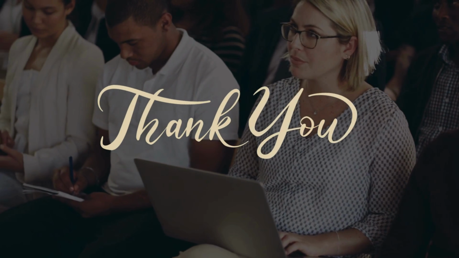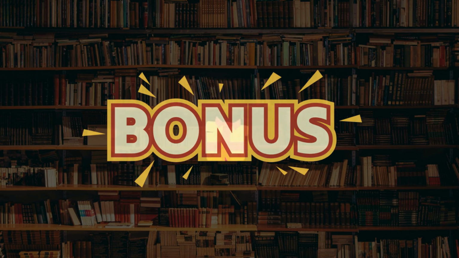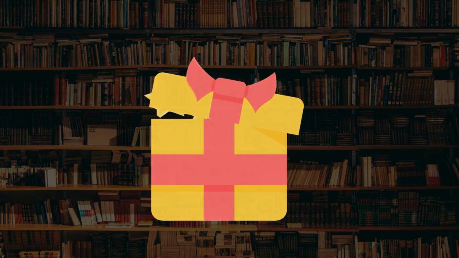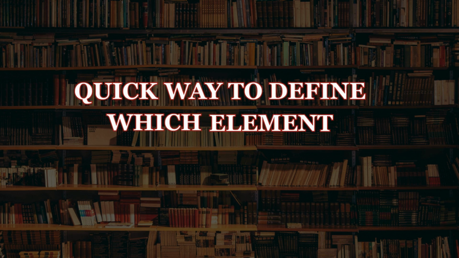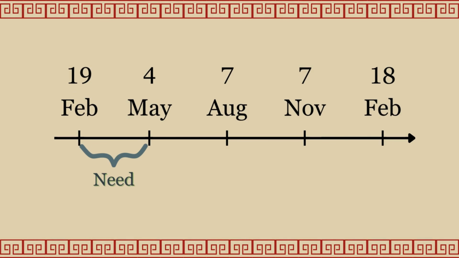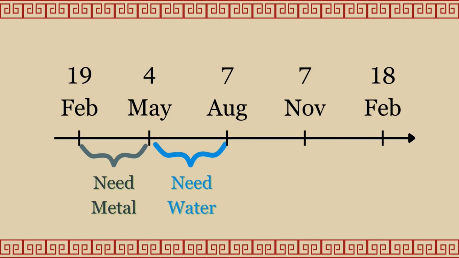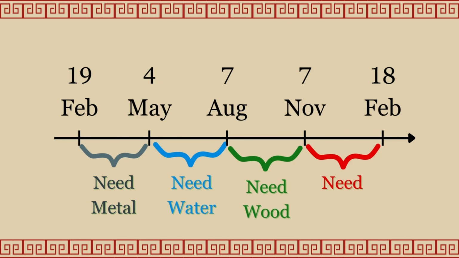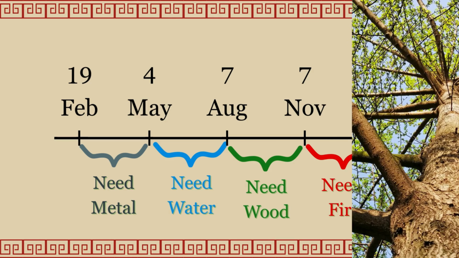If you have made it to this point of this video, I want to thank you and give you one trick about earthly branches that you can apply instantly to your life. There is a quick way to define which element you need. If you were born from 19th of February to 4th of May, you need metal element. If you were born from the 5th of May to the 7th of August, you need water element. People who need wood energy were born from 8th of August to 7th of November. And people who need fire energy were born in the rest of the year, from 8th of November to 18th of February. Why is that?